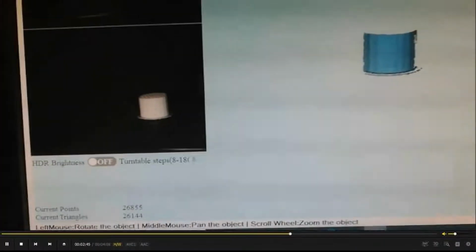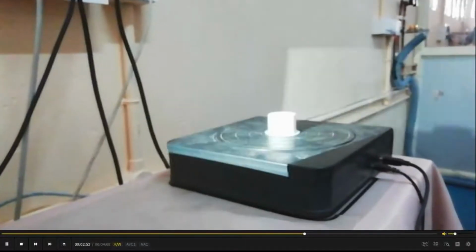Again, it will rotate, and the 360 degree rotation will take place, and it will give the 3D shaped object. That is the digitized 3D model, I can say.